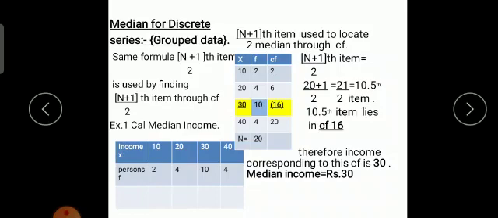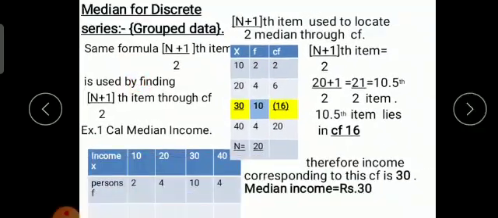The formula is the same, (N plus 1) upon 2th item, but here N is the number of frequencies, and we locate the (N plus 1) upon 2th item through the cumulative frequency column. I hope you have understood how to calculate cumulative frequency.